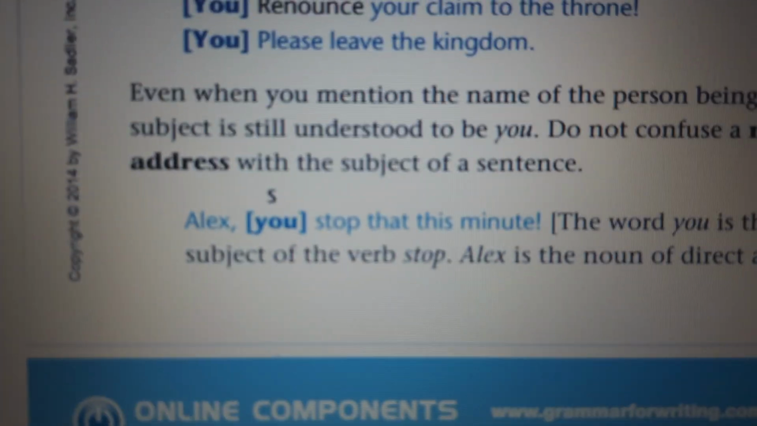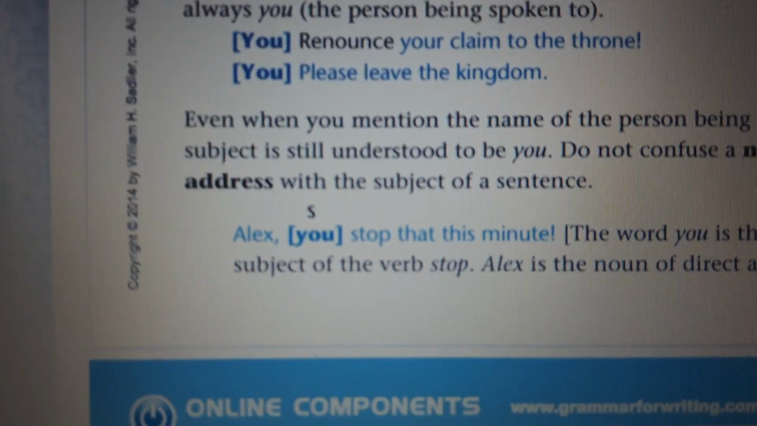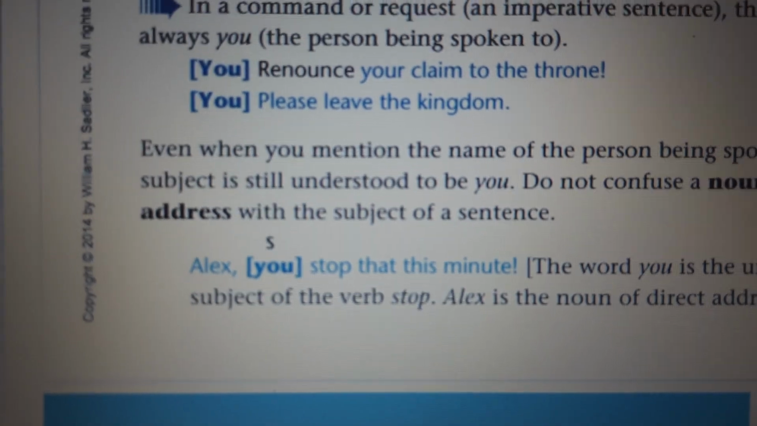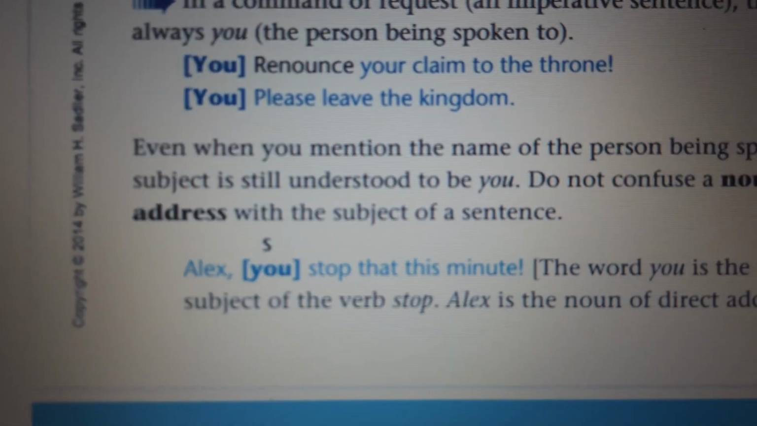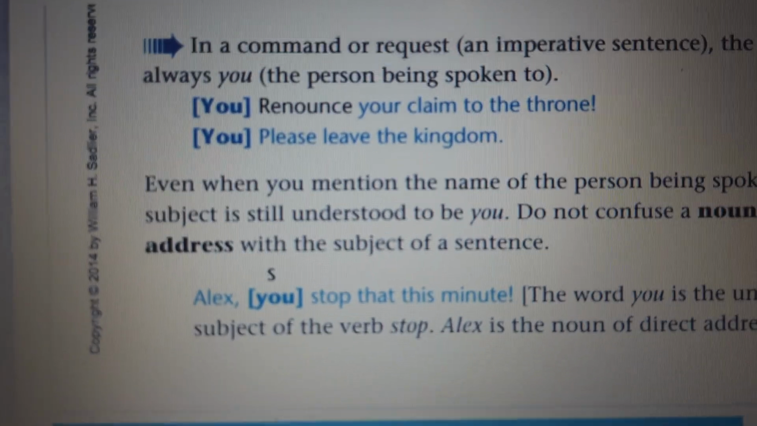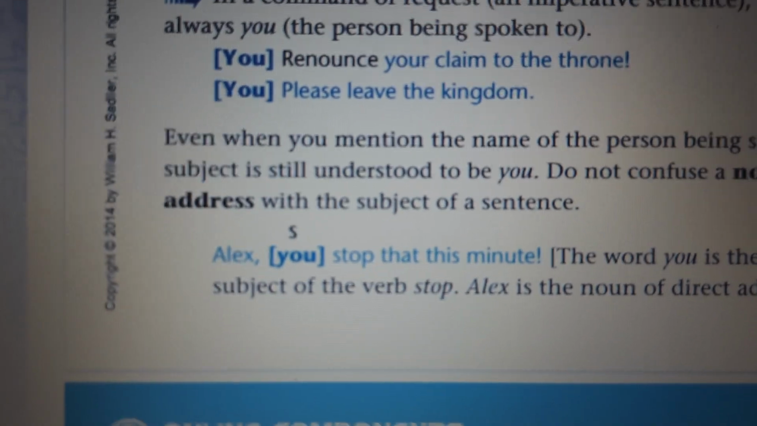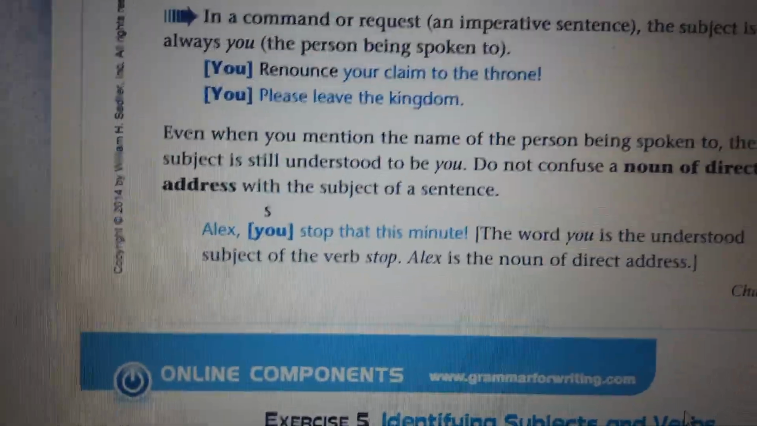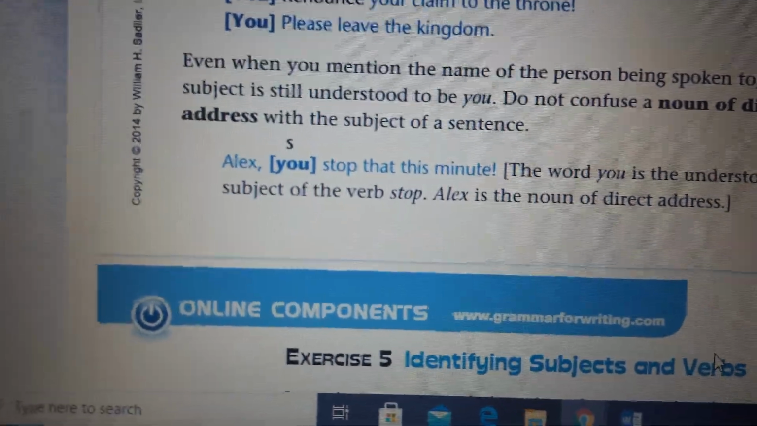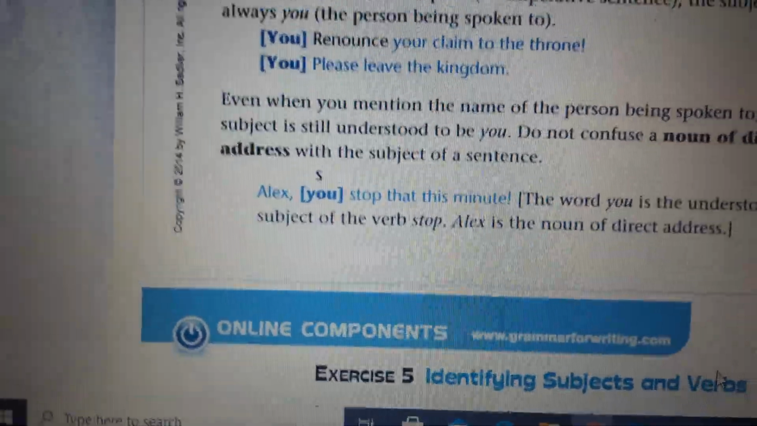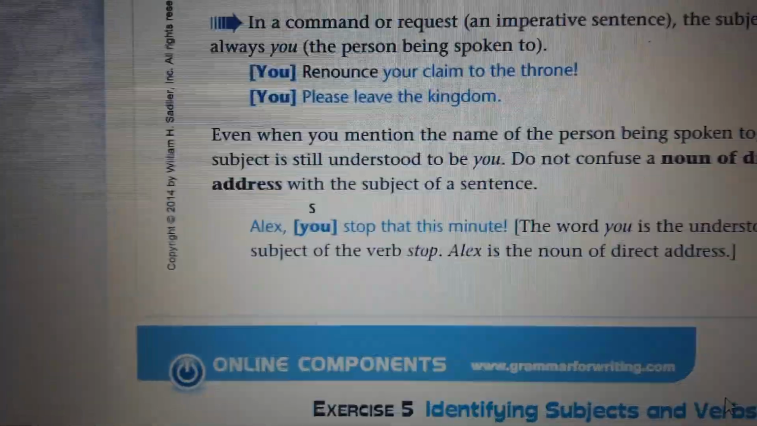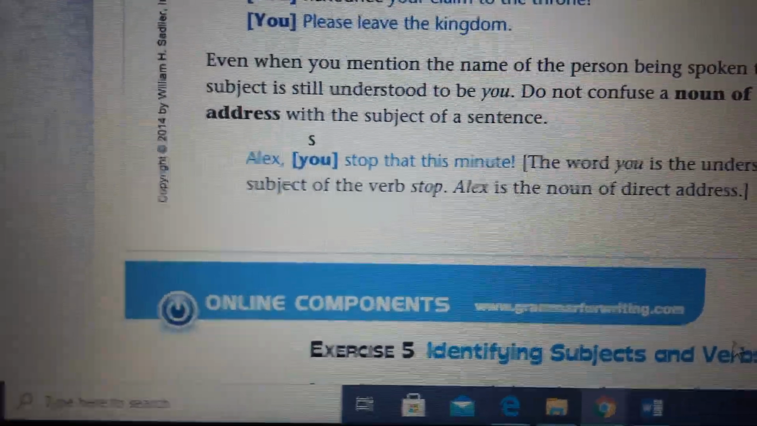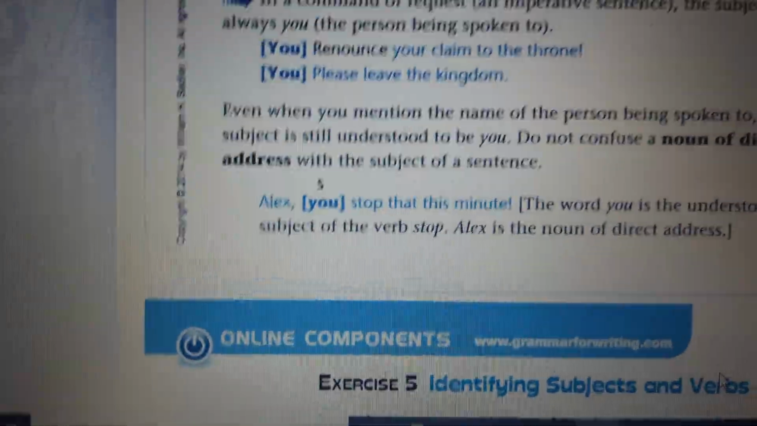If you want to read the paragraph, the three lines that we have here: even when you mention the name of the person being spoken to, the subject is still understood to be you. Do not confuse a noun of direct address with the subject of a sentence. I don't want you guys to get confused. Alex here is not a subject, especially in a command or request and an imperative sentence in general. So here, you stop this minute, you is the subject.